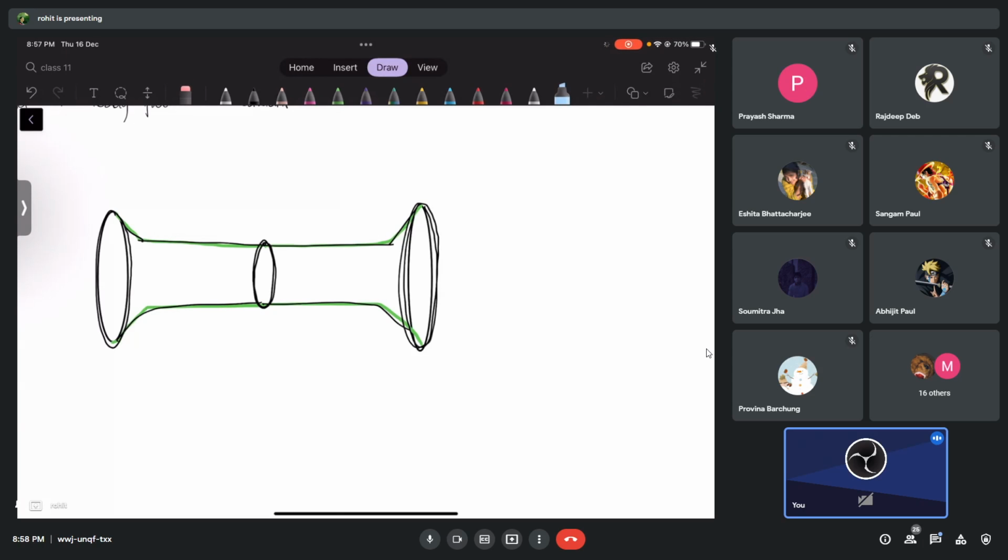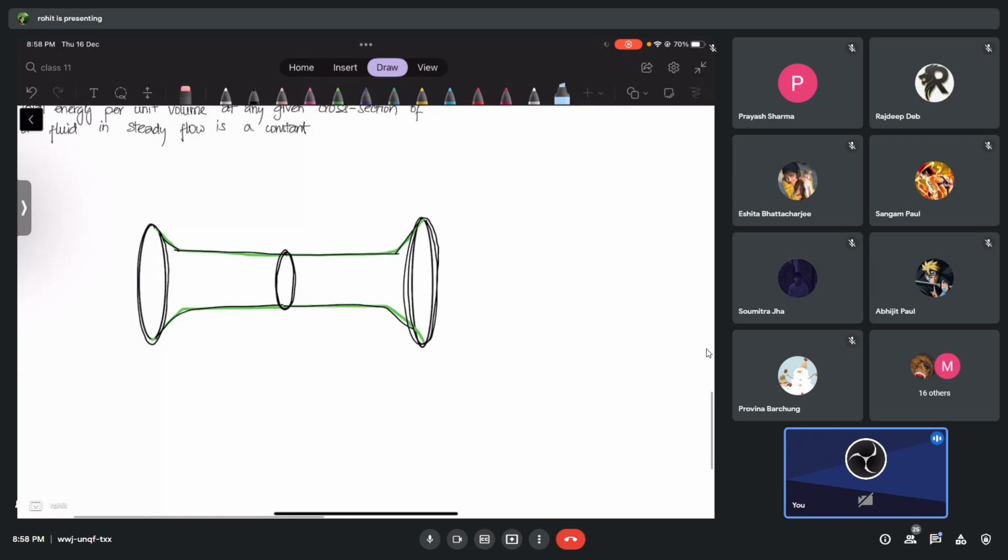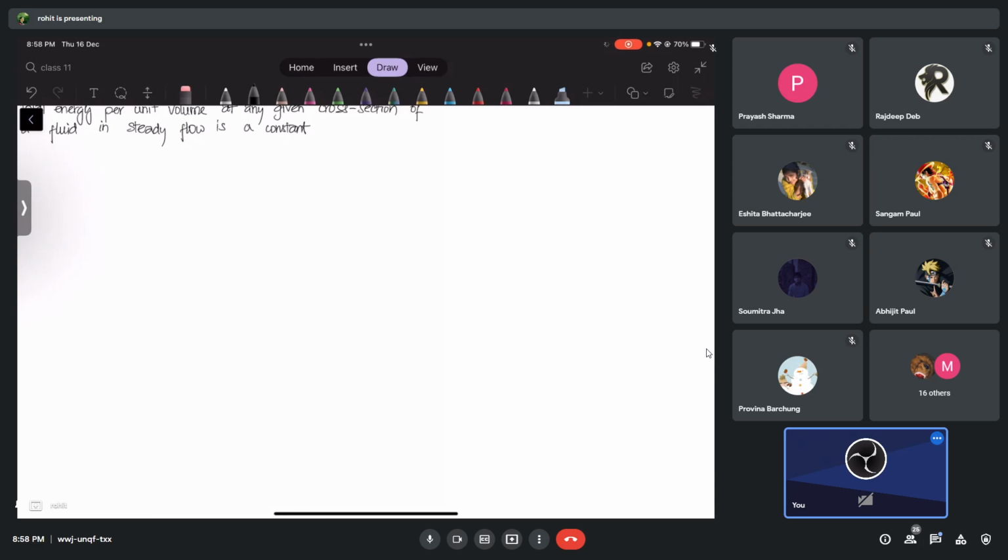Okay, so what am I trying to do here? My diagram is bad, let me remove it. I have a pipe here, I have an opening here. The same pipe goes and becomes narrow here. I have an opening here also. Let me draw it properly. There's an opening in this narrower pipe as well, then it goes and becomes broader again.